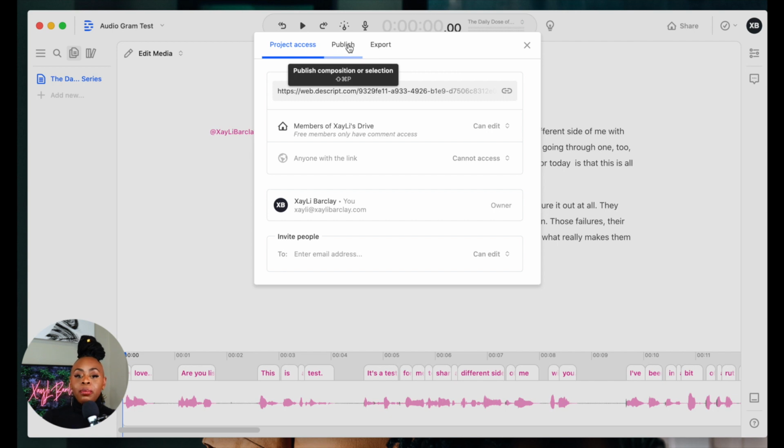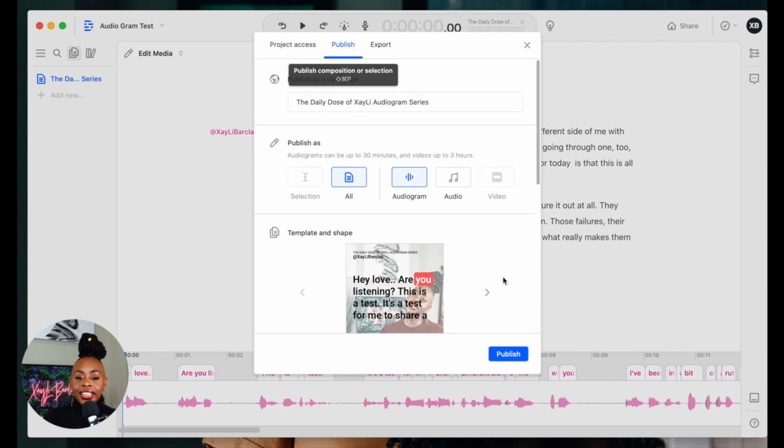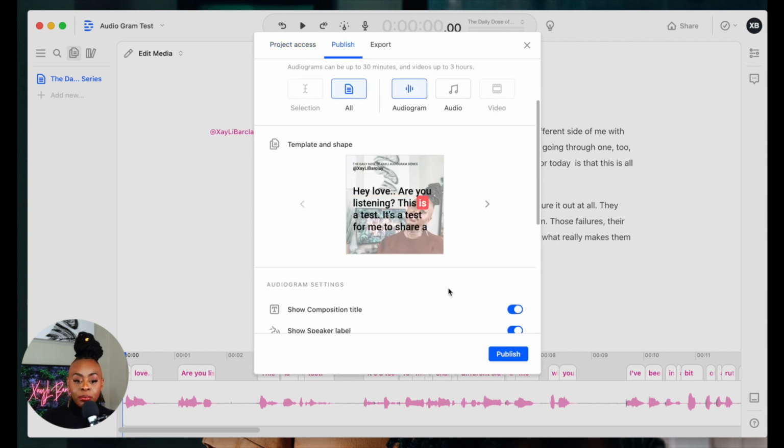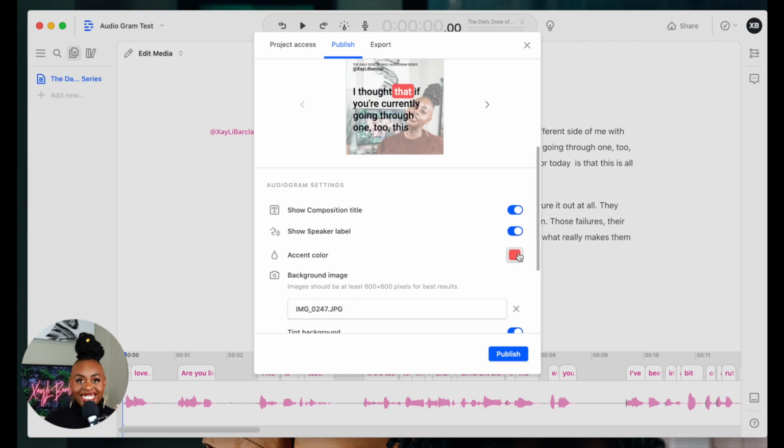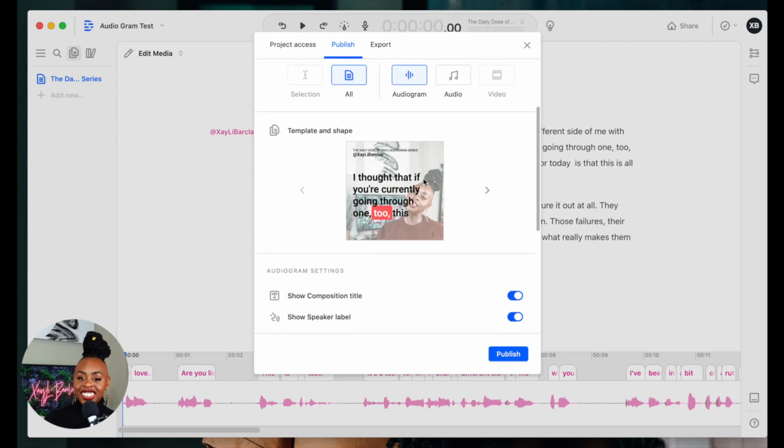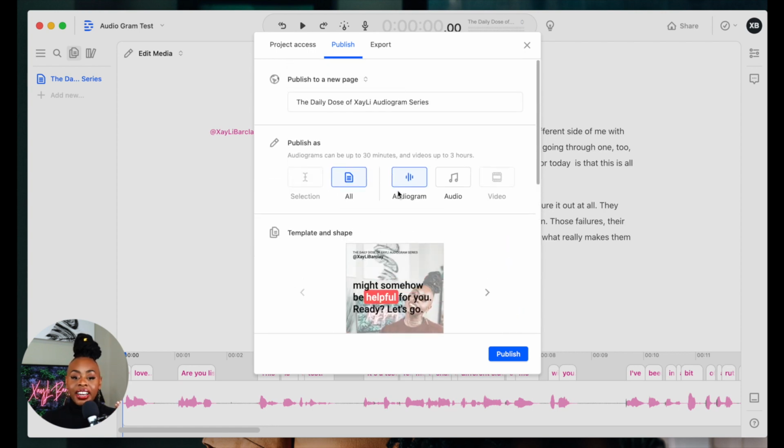And so in publishing, I could have made sure that I liked the template. I can actually head into background image and change the background, or I could have left it without a background. I could have added my brand color in there, and you can see what that looks like. I thought this was so cool. And I could have published as an audiogram or just audio.